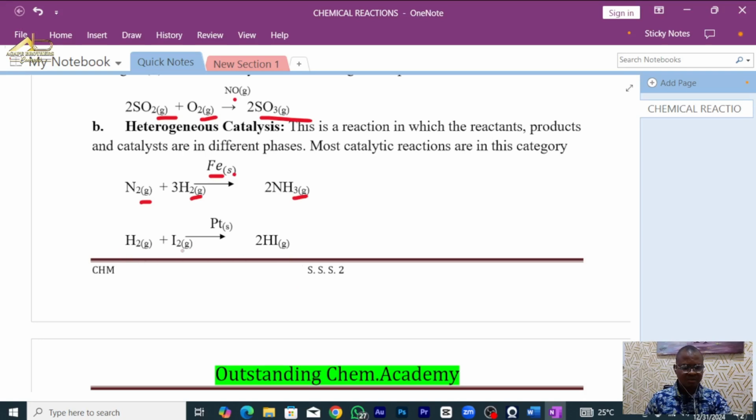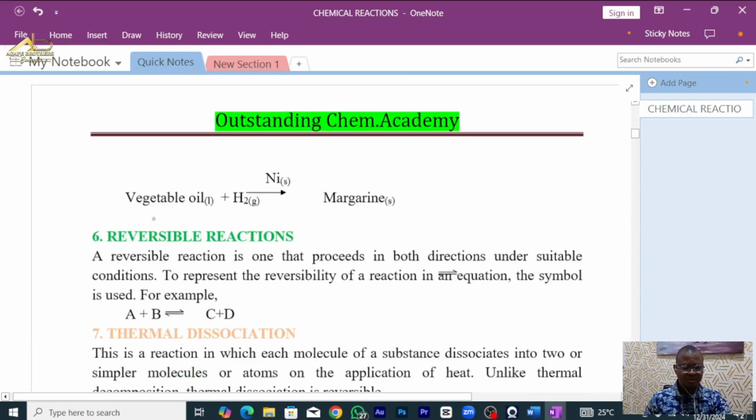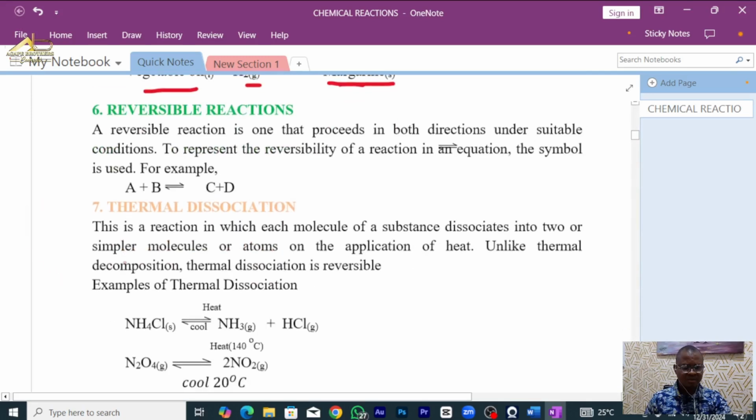And in this one too, hydrogen gas, platinum is solid. HI is giving us also solid. Now look at this vegetable oil, production of margarine. We also have the same thing. Our vegetable oil is liquid, hydrogen is a gas, our catalyst, the nickel, is solid, while our product is also solid.